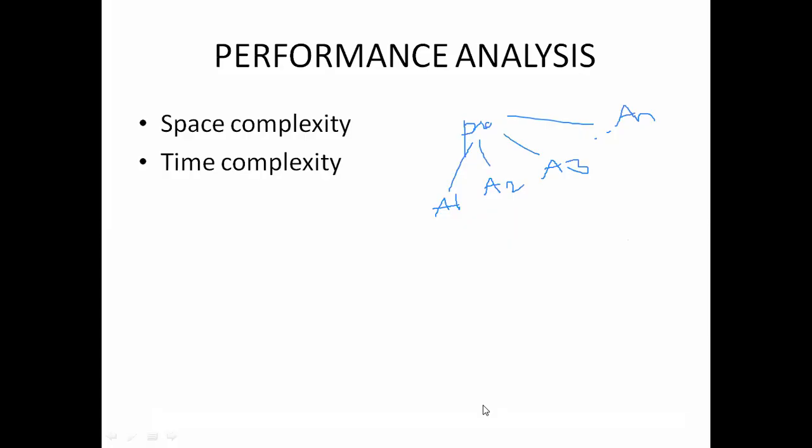Space complexity means the minimum amount of memory space required by an algorithm during the course of execution, and time complexity means how much time it consumes to execute the program.